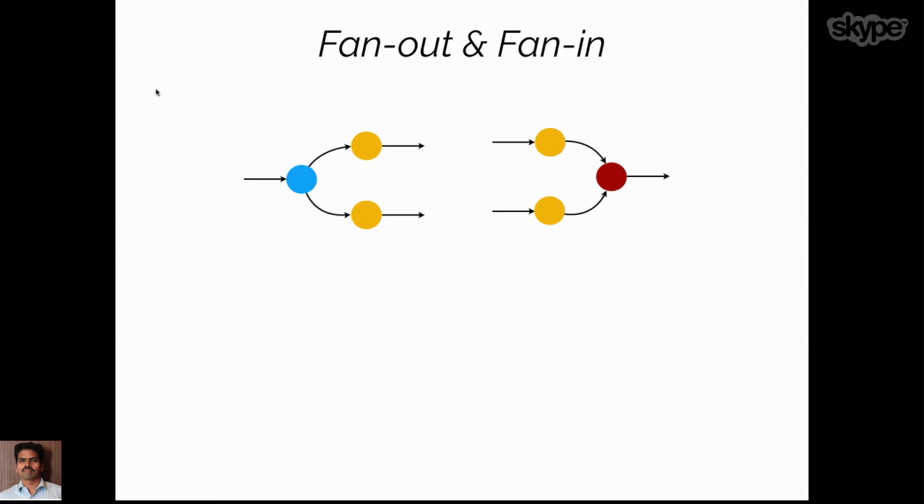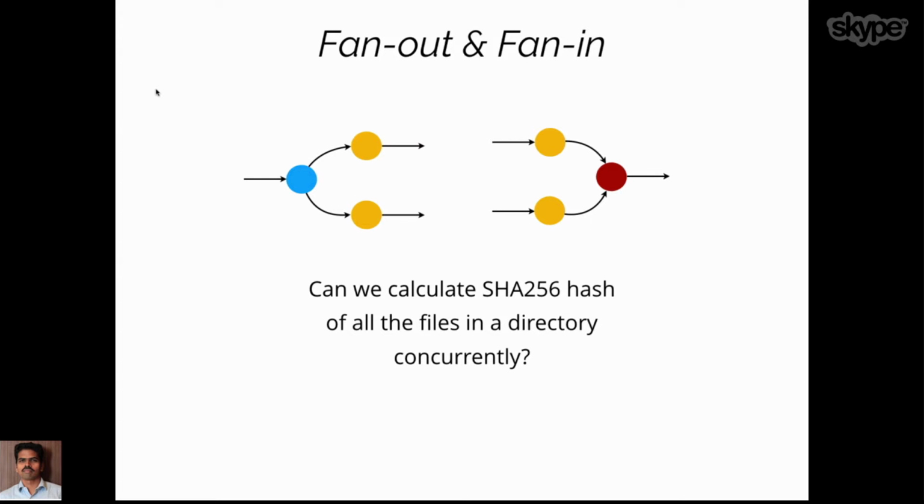Typical concurrent programming is always about fan in and fan out. It's all about how we spread things out, how we bring them back together, and how they return the result. To show that, I'm going to show you another example from my personal experience, where we were asked to calculate the hash sum of all the files in a particular directory. For this, I'm going to introduce some different abstractions, built using the programming model provided by Hopac.